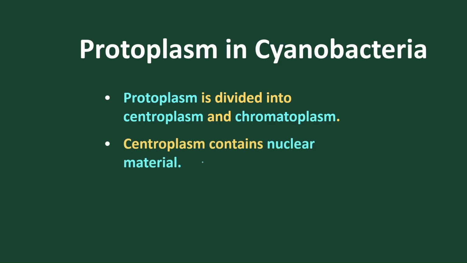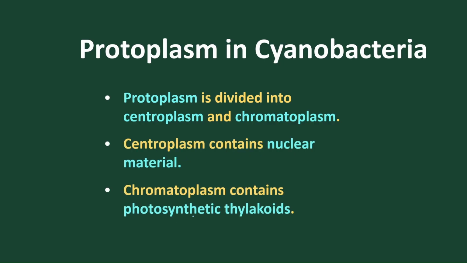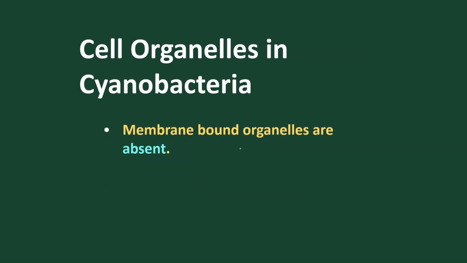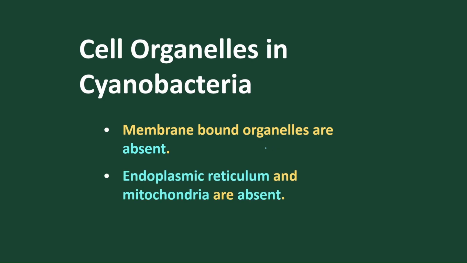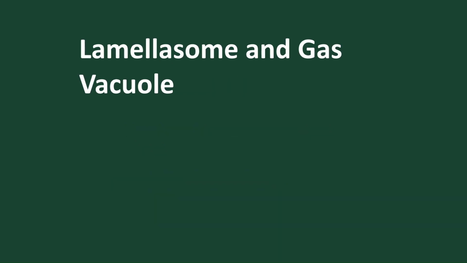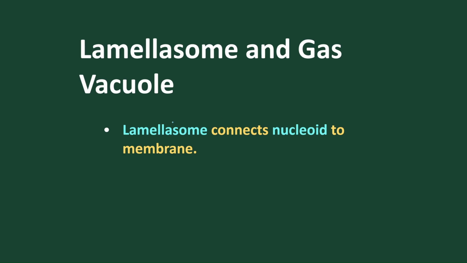Again, the centroplasm contains the nuclear materials and the chromatoplasm contains the photosynthetic materials, that is thylakoids, which are colored. Membrane-bound cell organelles are absent. They don't have mitochondria, chloroplasts, endoplasmic reticulum or Golgi body, etc. But 70S ribosomes are present, because ribosome is the only cell organelle present in both prokaryotic and eukaryotic cells. They contain lamellosomes instead of mesosomes, because in normal bacteria mesosomes are present, but here we find cell invaginations or enfoldings of cells called lamellosomes.